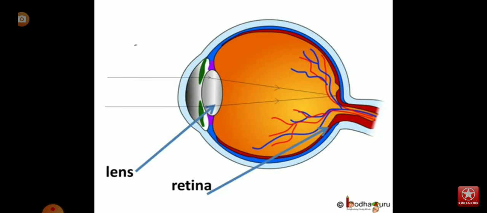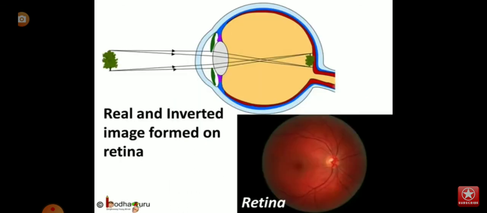Now the light coming in through the pupil falls on the eye's lens, which focuses the light on the retina. The eye's lens forms an inverted real image of the object on the retina, but what we actually see is the upright image, and in terms of color, etc., we can say it is like footage shot by an expensive HD camera.